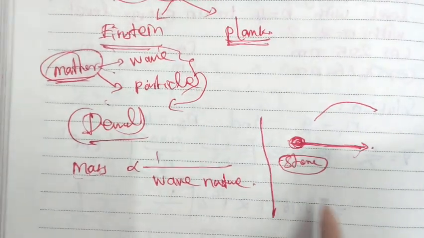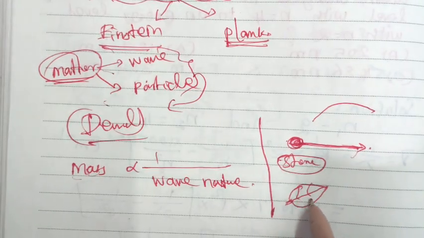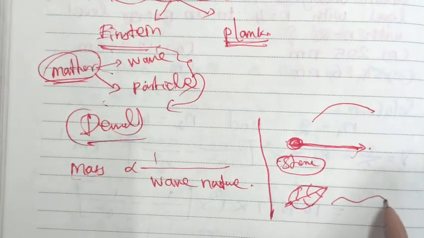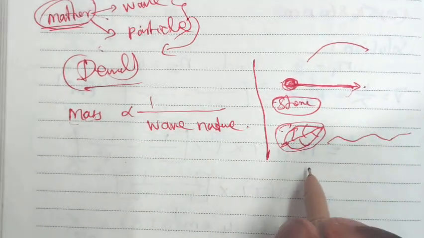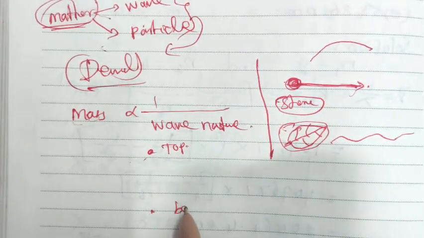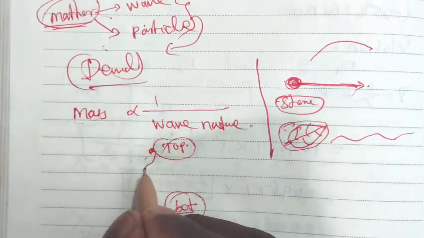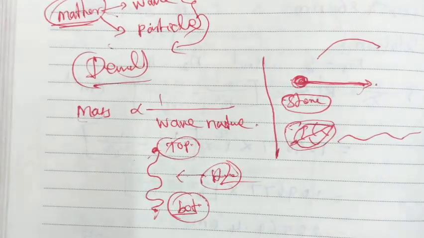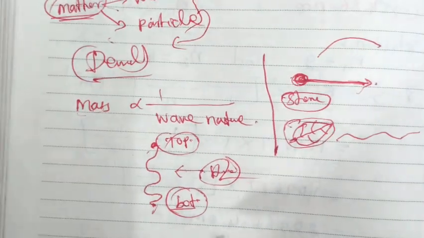And suppose we see a leaf falling from the top of the tree to the bottom. It moves almost with a wave nature, because this leaf is weightless, its mass is very small. Air in between restricts it from falling in a straight line, so it falls in a wave pattern.